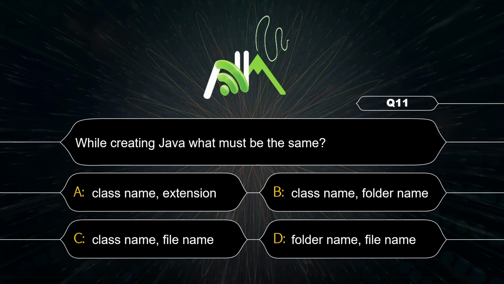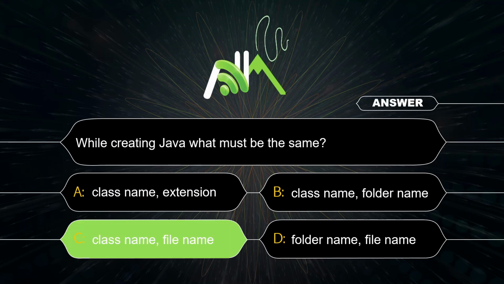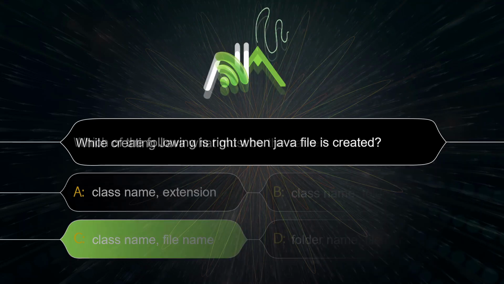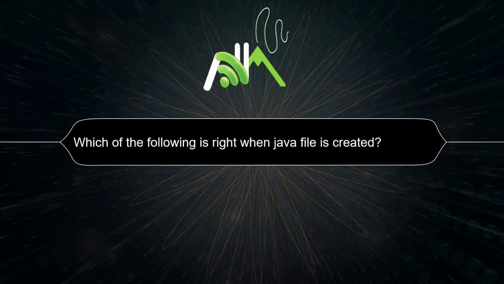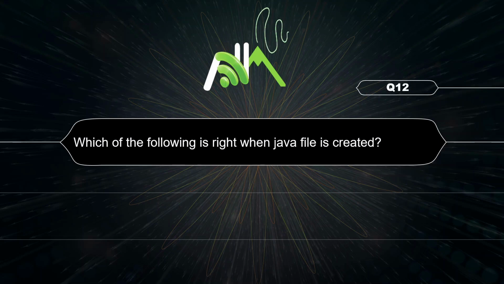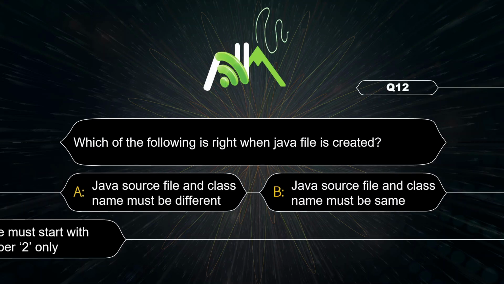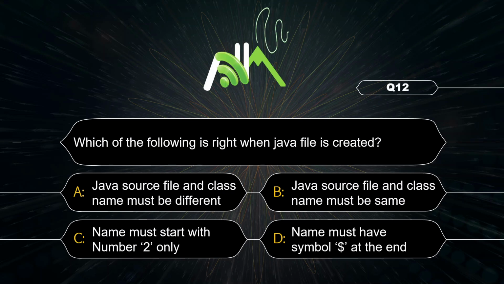In Java, what must be the same? Conventionally, the Java source file name and class name must be the same. So the correct option is C, class name and file name. One question can be like this: what is the correct way when a Java file is created? So option B, source file and class name must be the same.